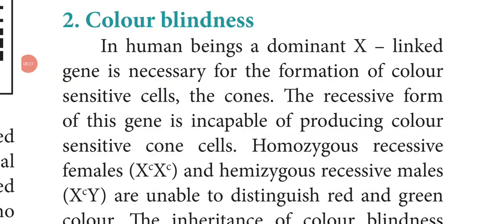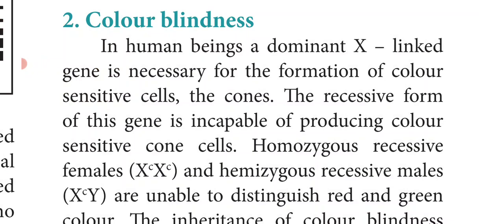Next we'll see color blindness. In human beings, a dominant X-linked gene is necessary for the formation of color sensitive cells, the cones. These color sensitive cells are responsible for distinguishing colors. The recessive form of this gene is incapable of producing color sensitive cone cells.